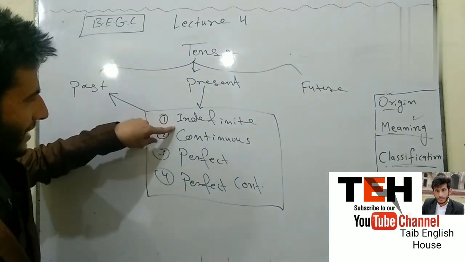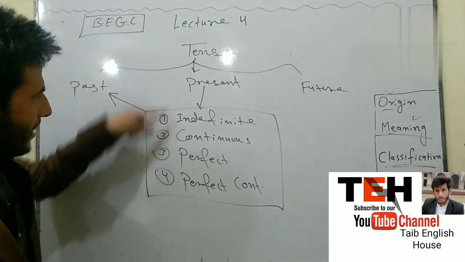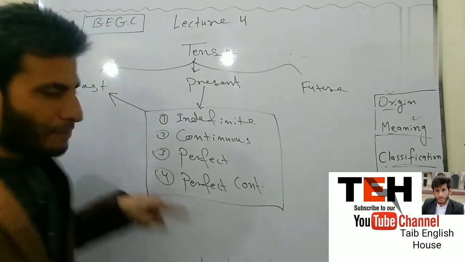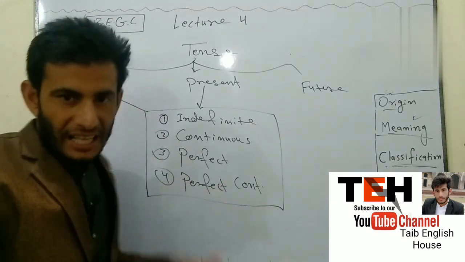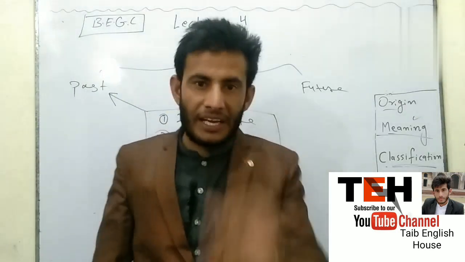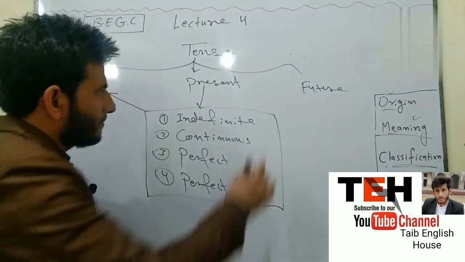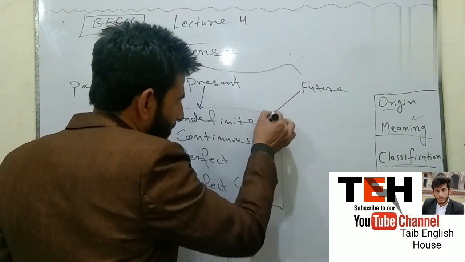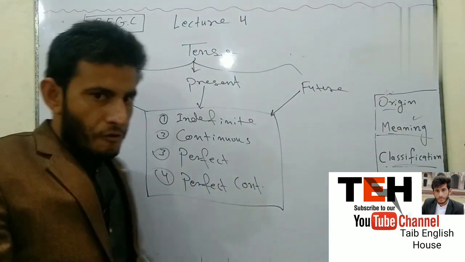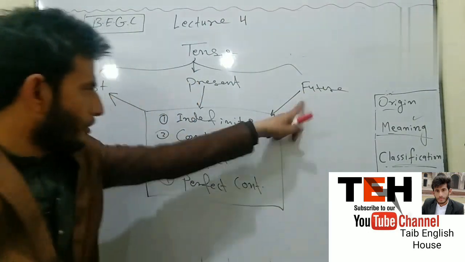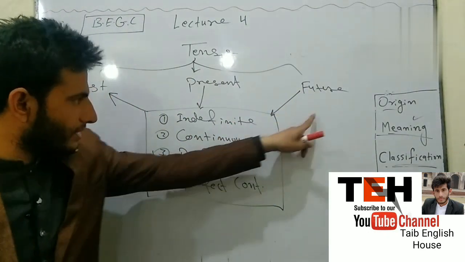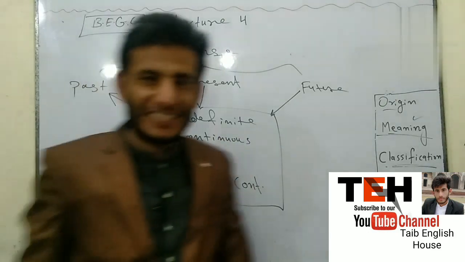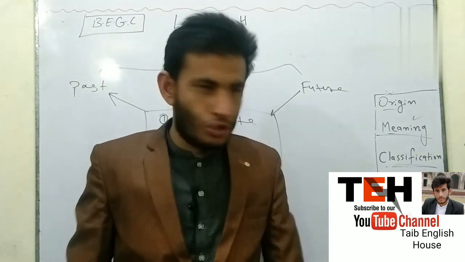It means present indefinite, present continuous, present perfect, present perfect continuous. This is the classification of tense. And future also has these 4 types: future indefinite, future continuous, future perfect, future perfect continuous.